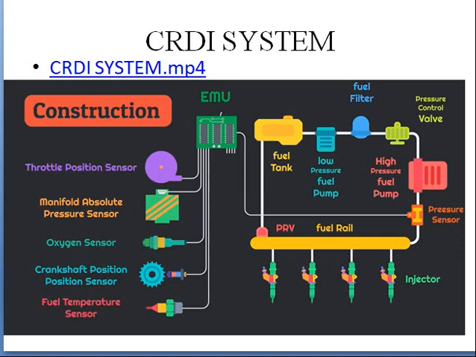The fuel will be in the fuel tank. This will be sent to the fuel filter with the help of a low pressure pump. The pressure will get increased at the high pressure pump and there is a pressure control valve. If there is excess pressure, then this pressure control valve will open, and this is a pressure sensor. If there is any increase, this sensor will send it to the ECU, the engine control unit, and this pressurized fuel will be sent to the fuel rail.